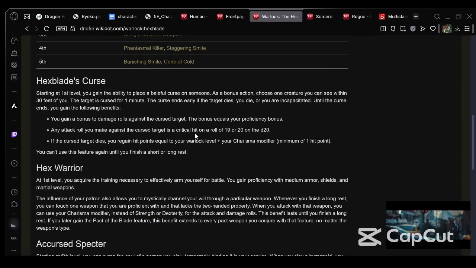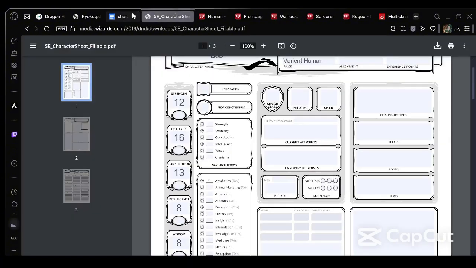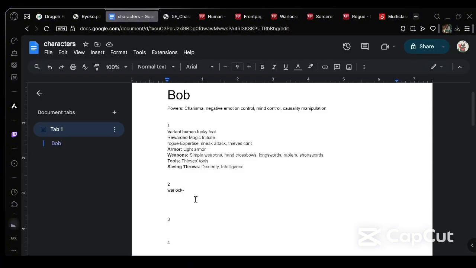Let me just make sure. So because of this, he gains proficiency with medium armor, shields, and martial weapons.